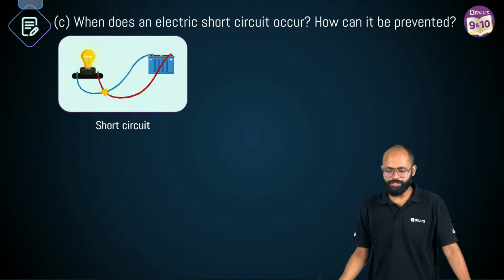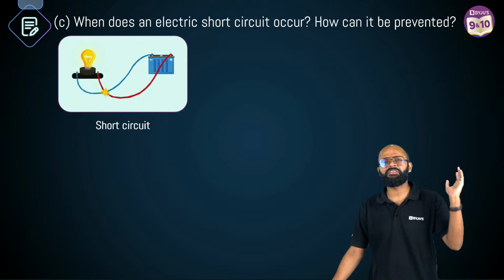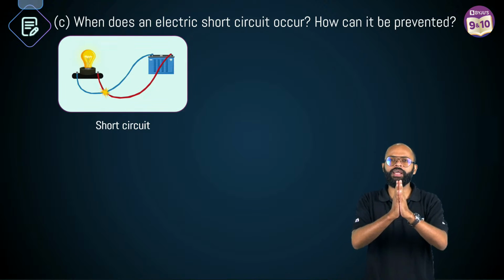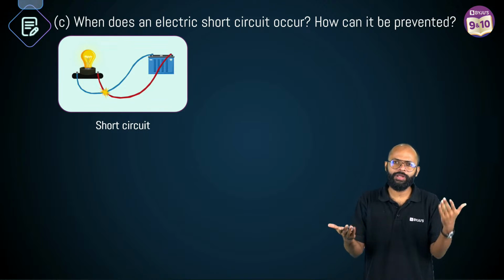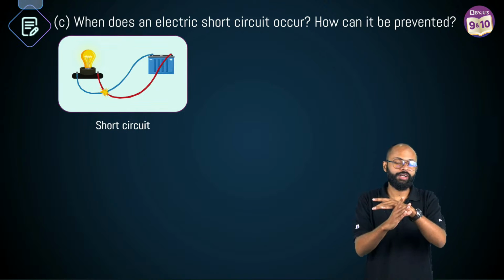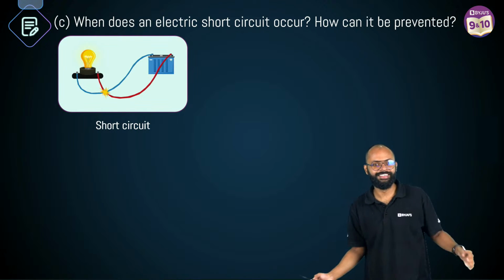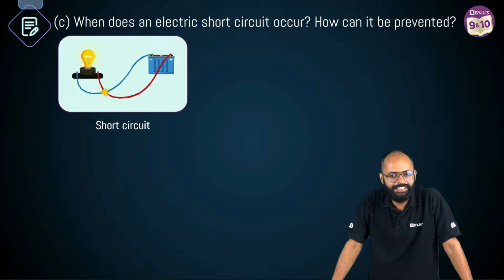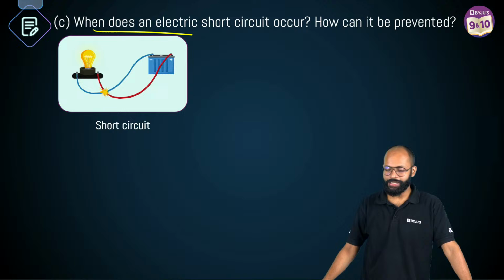When does electric short circuit occur? There is a very clear concept of short circuiting. Live and neutral come together and there is boom. That is short circuit. Theoretically, when live and neutral meet directly without resistance, it is like resistance 0. Theoretically, current is infinite. Huge current flows. Correct? Yes. When does electric short circuit occur?